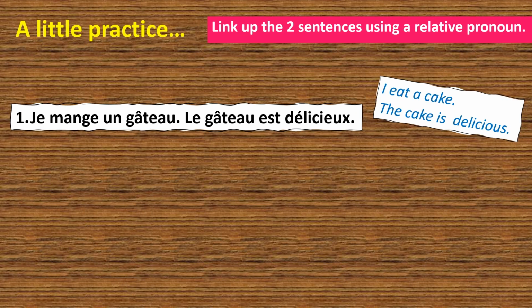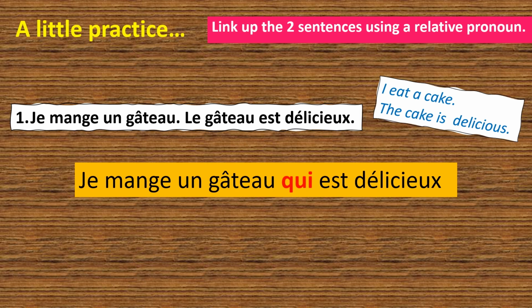Now let's practice. Link up the two sentences using a relative pronoun. Okay, so I've got these two sentences. Je mange un gâteau, le gâteau est délicieux. If I want to link them up, le gâteau is the word I'm going to replace in the second sentence, therefore it is the subject. I'm going to end up with je mange un gâteau qui est délicieux.